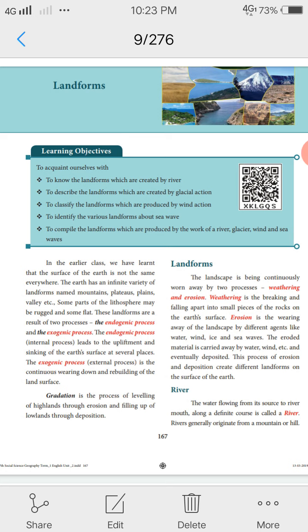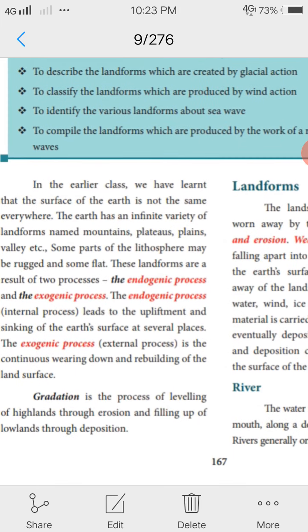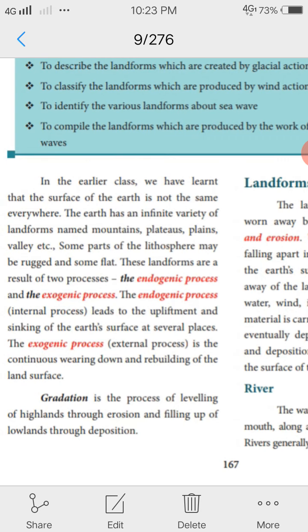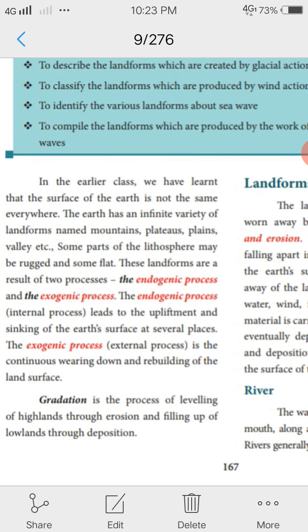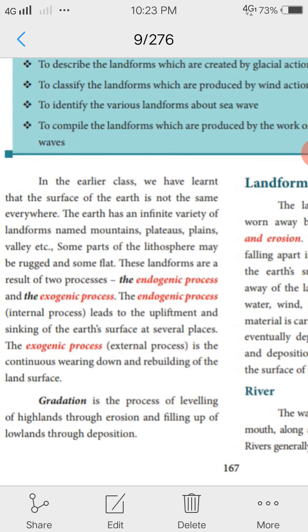Landforms. Already in the first lesson, you have learnt about the endogenetic processes, that is the internal processes of the earth. In this lesson, you will learn about the exogenetic processes. Today's video is regarding the recapitulation only. The exogenetic processes, external processes, are a continuous wearing down and rebuilding of the land surface.